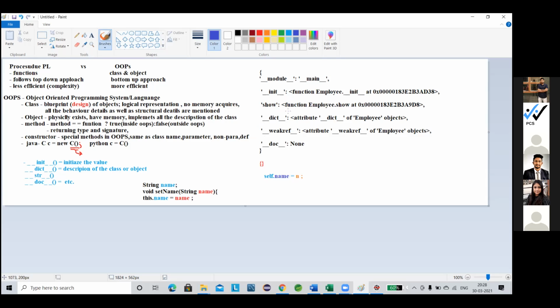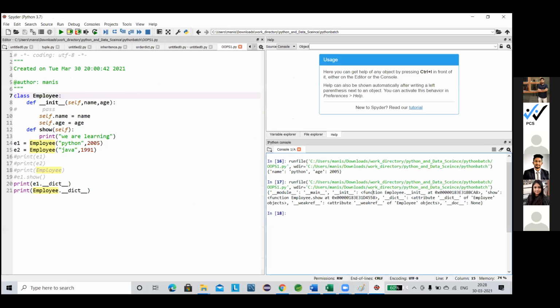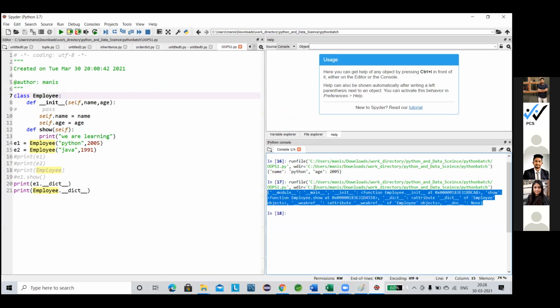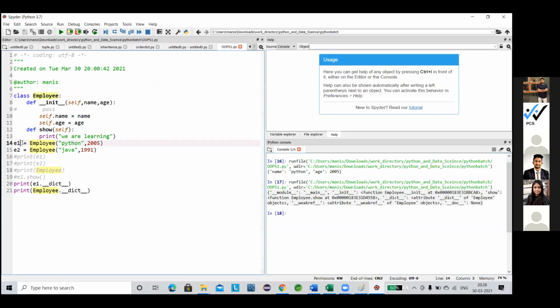Okay, now next, let me open it again. This has all the details, and this e1 has the details of e1. Now as I'm telling you, the value part or the part of this object is nothing but these two data, Python and 2005. These two data came along with the name and the age.